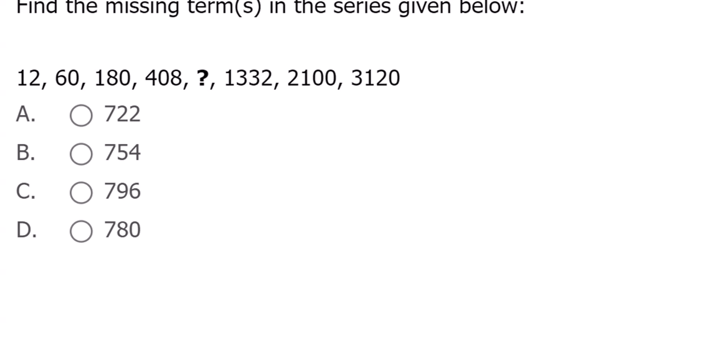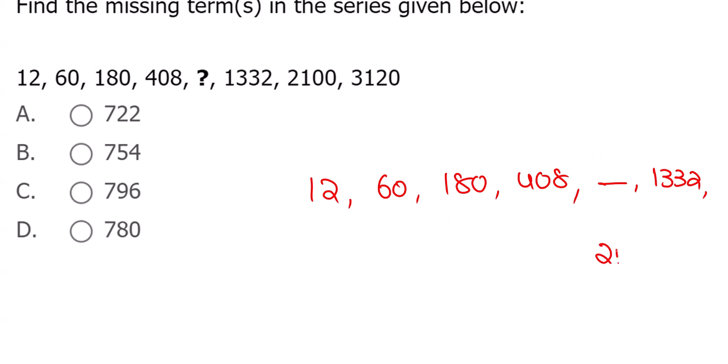This one now. 12, 60, 180, 408. When you see 12 and 60, you may think about into 5, into 3, but further it's not happening. What is the answer?